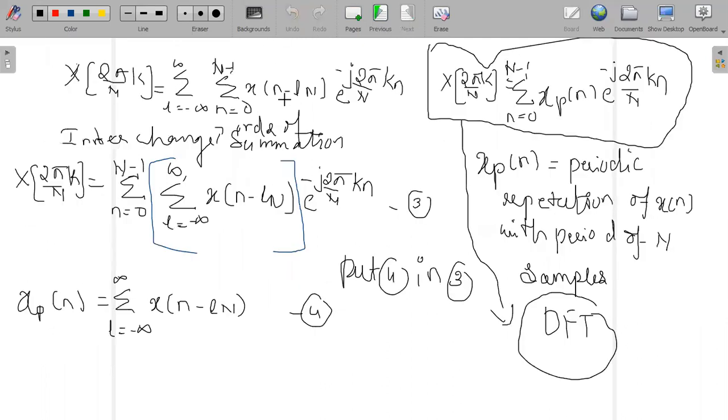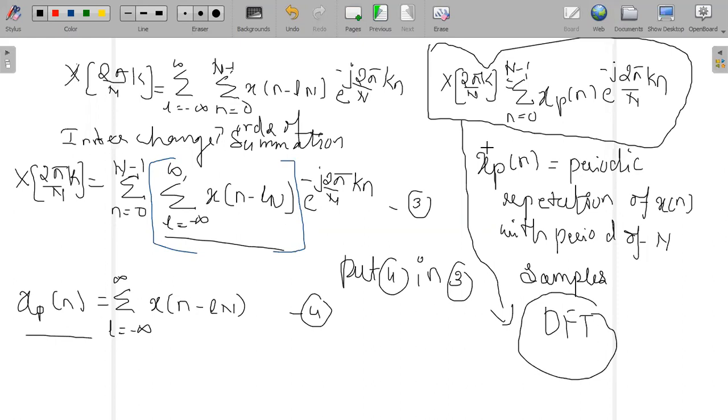Then substitute here, and interchange the order of the summation. If you interchange the order of summation, your limited summation from 0 to N minus 1 will go outside and this summation will come inside. This particular value we call xp of n. Here p represents periodic.